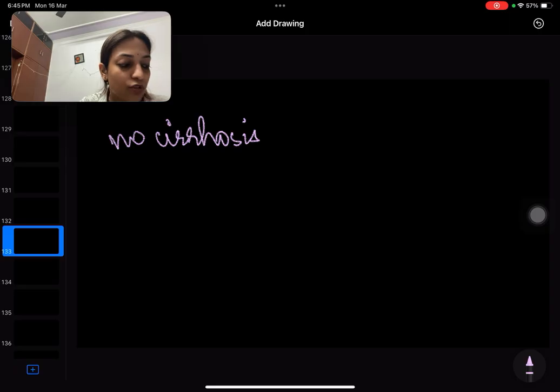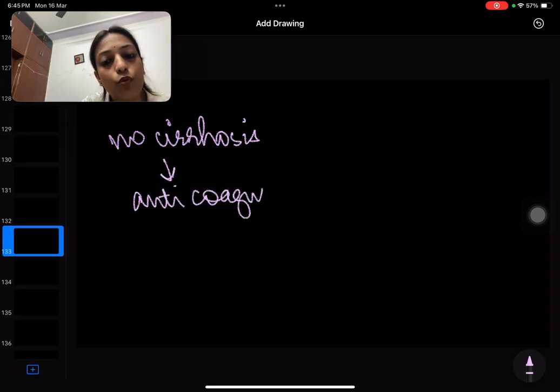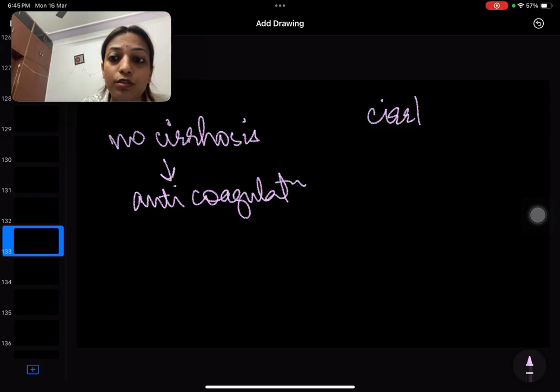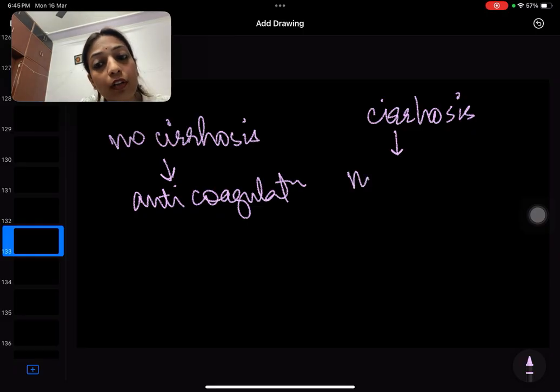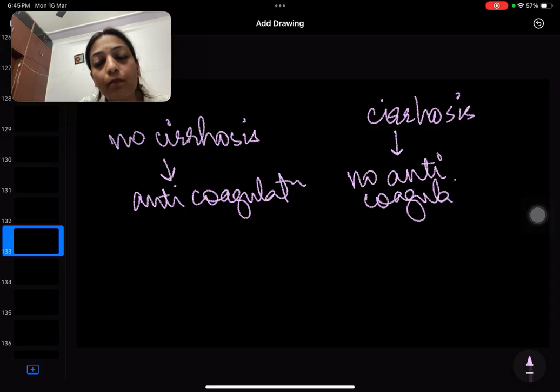If there is no cirrhosis, like this is a new finding and there is no damage as of now, then we have to start with anticoagulation. Why? Because we have to dissolve the clot ASAP. But if the patient already has cirrhosis, we know that the coagulation profile is deranged, right? There is increased risk of bleeding. So this time, we cannot give anticoagulation. No anticoagulants are given in patients with established CLD, in patients with established cirrhosis.